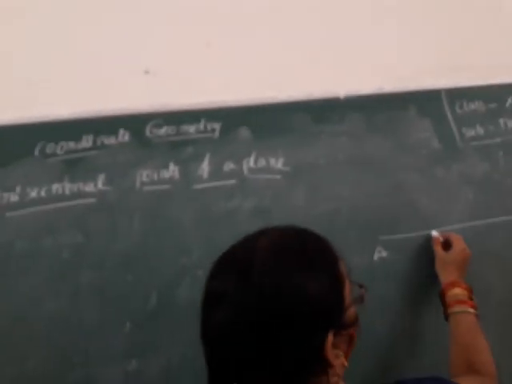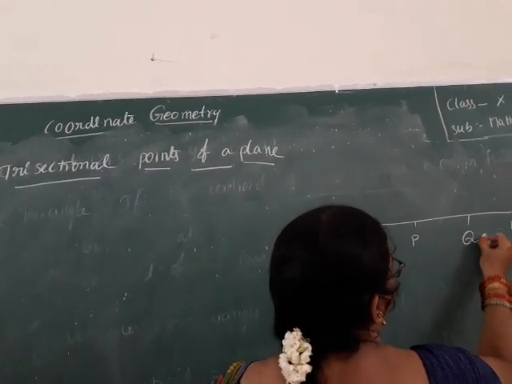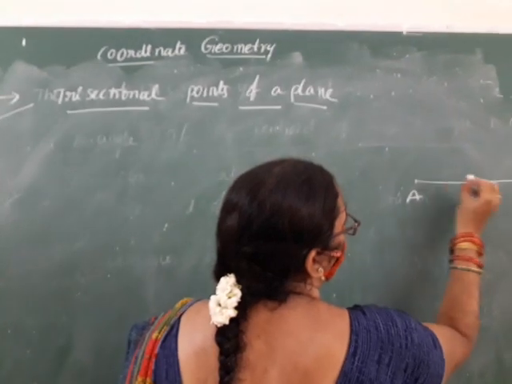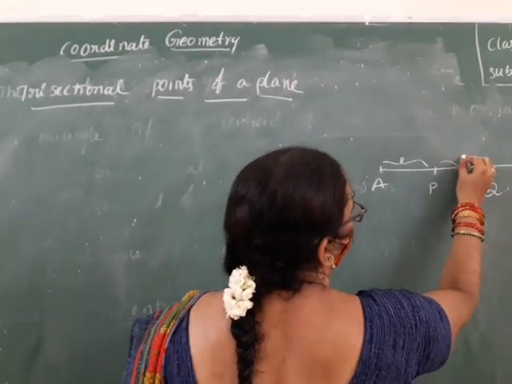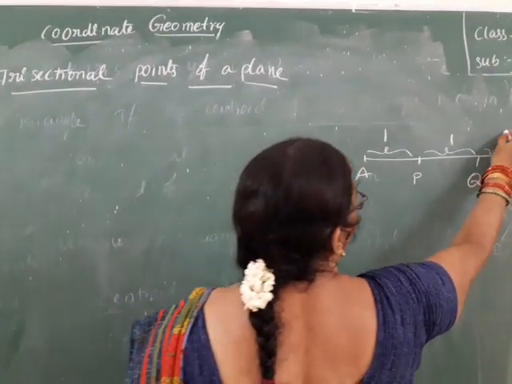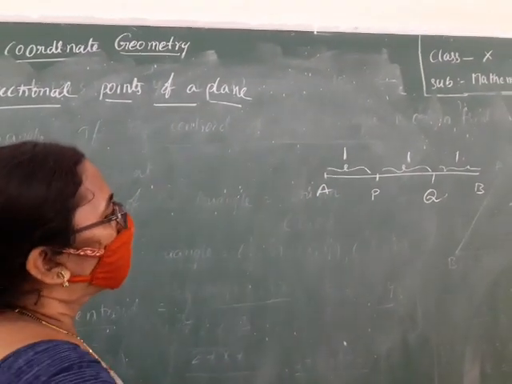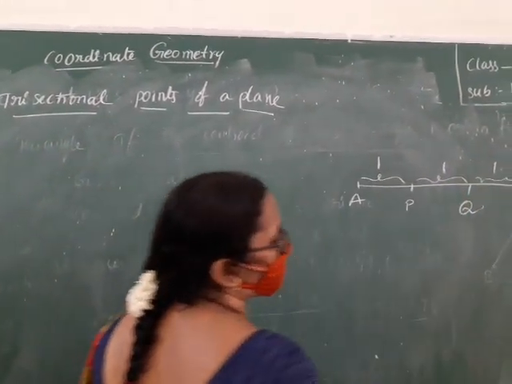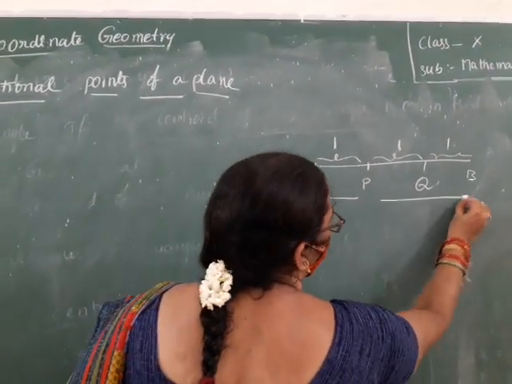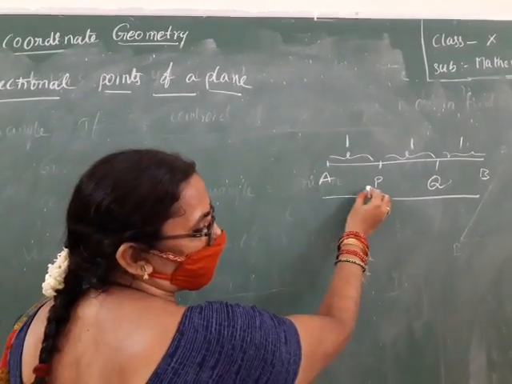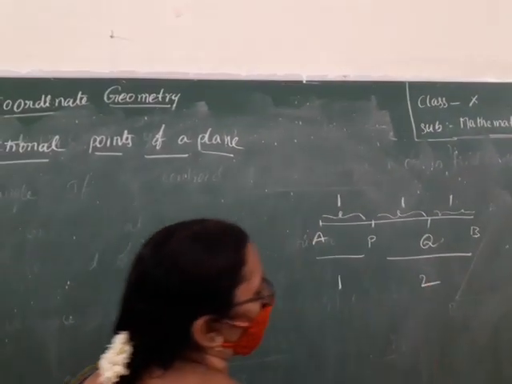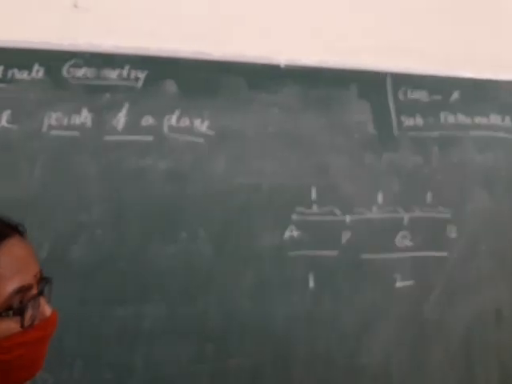Here I take 2 points, P and Q. The distance between A to P, P to Q, and Q to B is the same: 1, 1, 1. Now, the point P divides the AB line segment. What is the distance from A to P? 1 unit. From P to B, 2. The ratio is 1 is to 2.